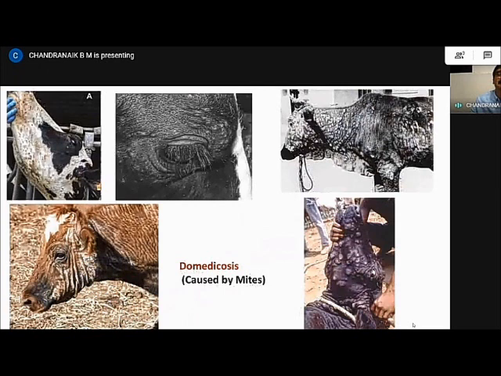The other important thing to be differentiated is dermatitis caused by mites. We can see it causes a lot of rubbing and irritation, and generally we see some generalized skin